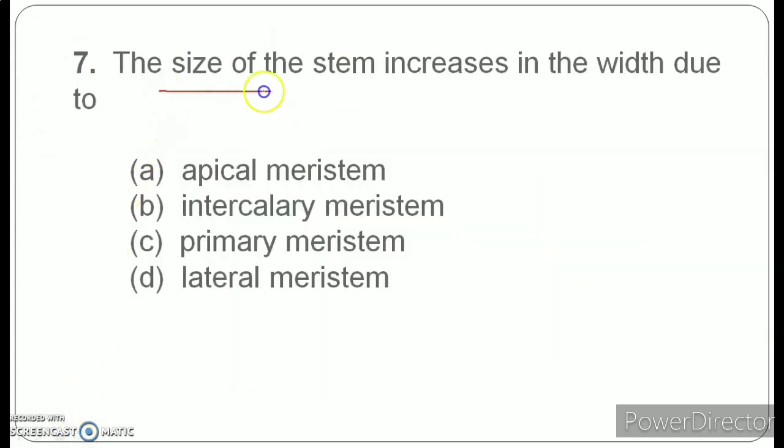The size of a stem increases in width due to, and your options are A. apical meristem, B. intercalary meristem, C. primary meristem, and D. lateral meristem. Take your time, mark the right answer. Here the question was asking that the size of the stem increases by the action of which type of tissue. All of the options contain the meristematic tissue, and you know very well that meristematic tissues are the tissues having continuously dividing cells. They are responsible to increase the mass of the plant, growth, and so on. So take your time, mark the right answer.